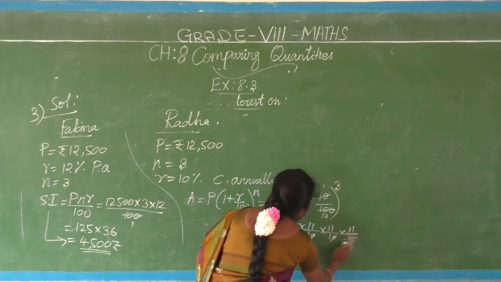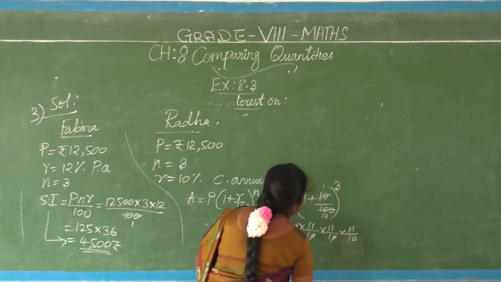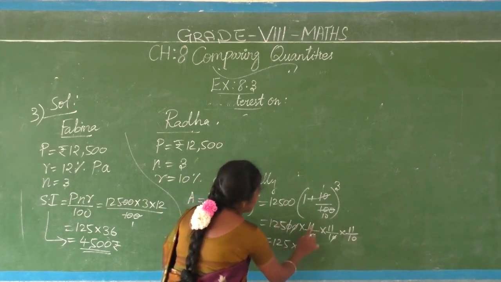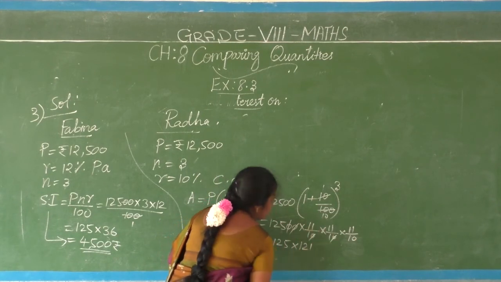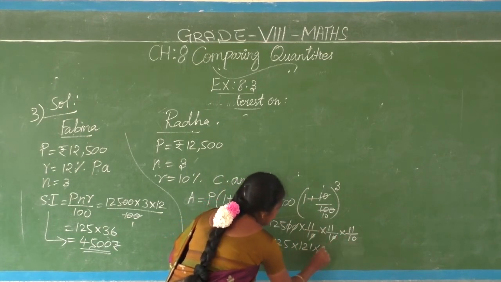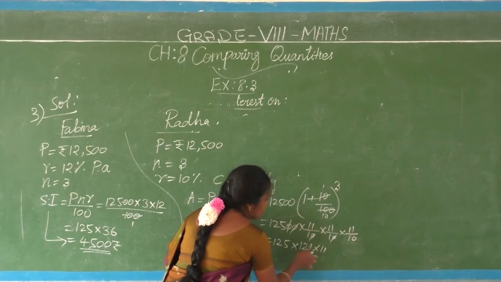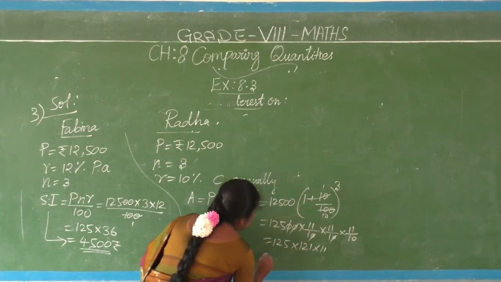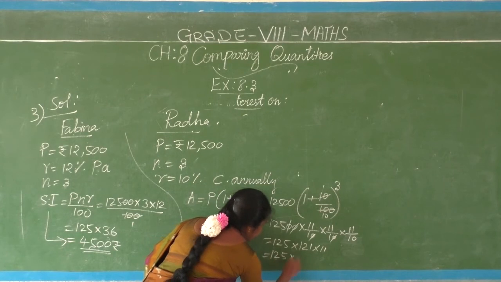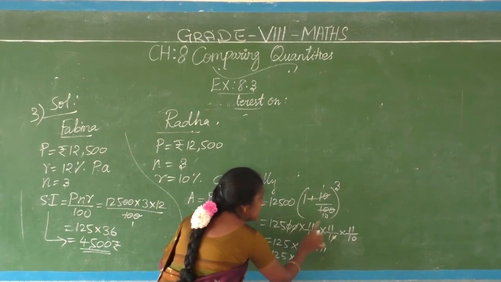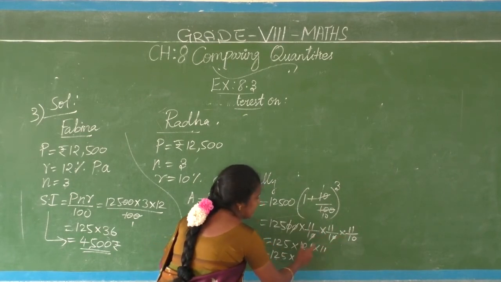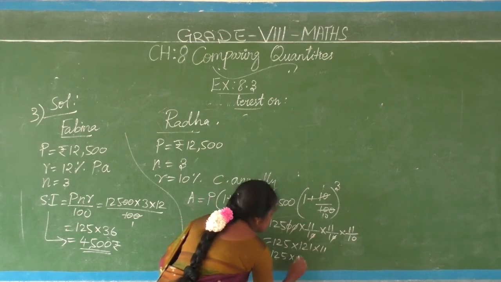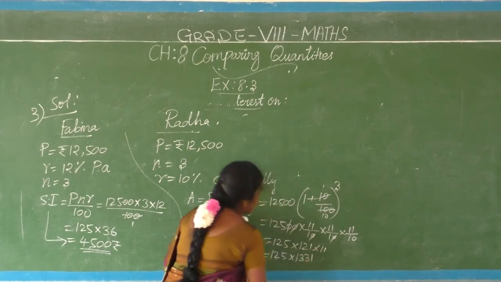Finally no need, we can move the decimal point, that is easy. So 125 into 11 cube. 11 into 11 into 11. 11 11s are 121. 121 into 11 is 1331.